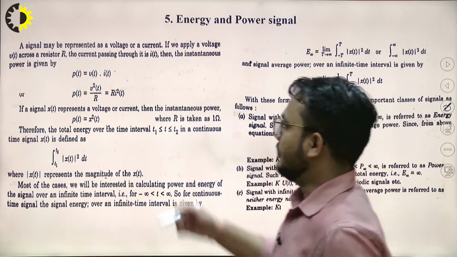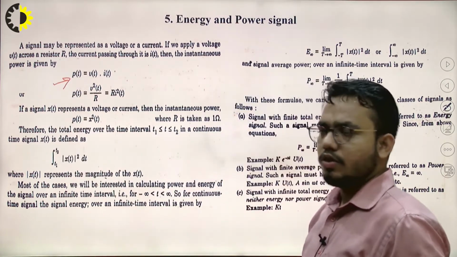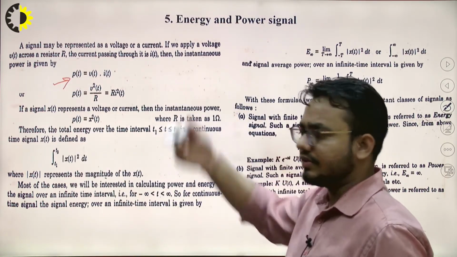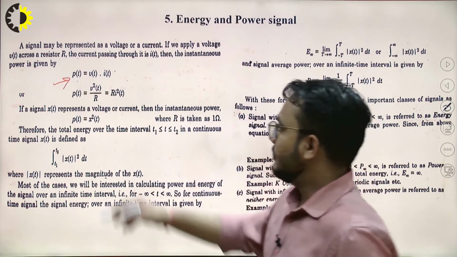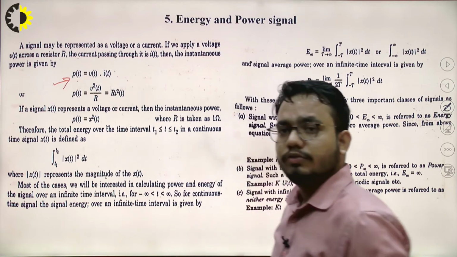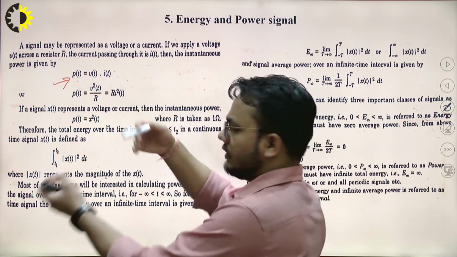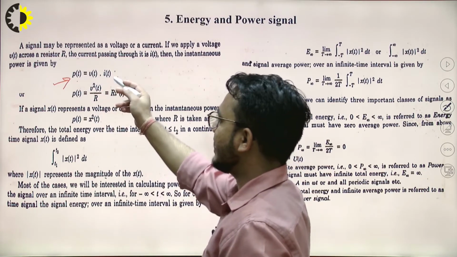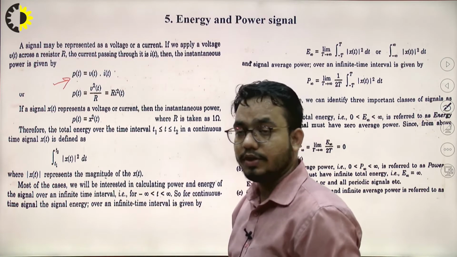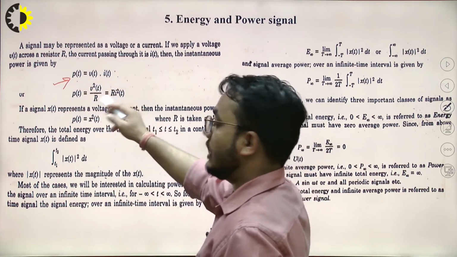We all know that the instantaneous power in any circuit, or if we particularly talk about a DC circuit, is given by P equals V of t multiplied by I of t, right? Here the voltage and current are replaceable, so we can replace I with V upon R, or similarly replace V with IR.